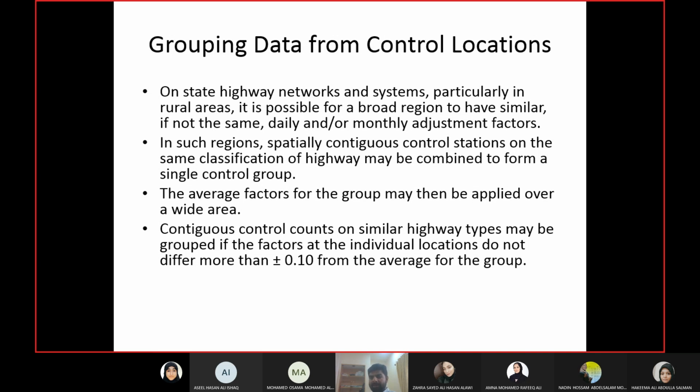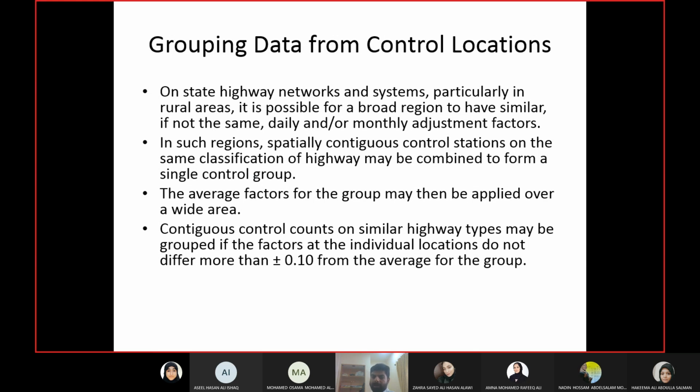There was a criteria that we have to meet: the average value for Monday should not be more than plus minus 0.1 from the individual values of Monday, or any other particular day or month. First of all, just a small clarification. When I say grouping the values, I mean taking the average for the same day or the same month.